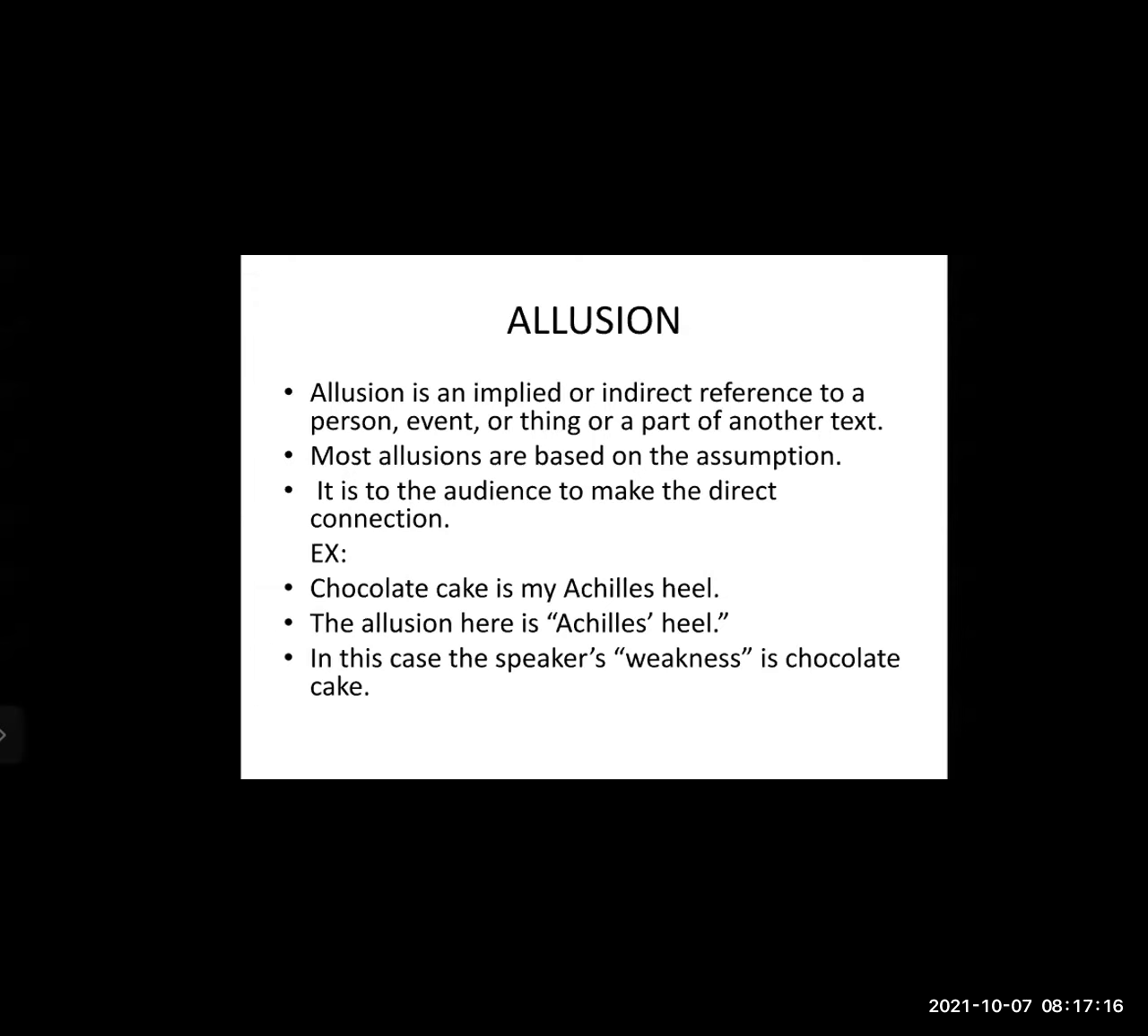Example: chocolate is my Achilles heel. Achilles, you may know, is the Greek hero. He has a weakness in his heel. The allusion here is Achilles heel, which means weakness. In this case, the speaker's weakness is chocolate cake. So in the above sentence, chocolate is my Achilles heel means chocolate is my weakness.